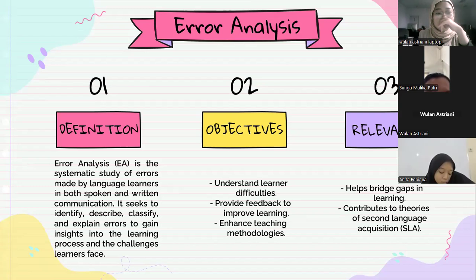B is contributes to theories of second language acquisition, or SLA. Error analysis provides insight into how second language learners process and internalize the language rules. Data from error analysis can be used to develop or validate theories in second language acquisition. For example, certain error patterns may reflect a negative transfer from the first language, or L1, or a certain stage of development in learning a second language, or L2.